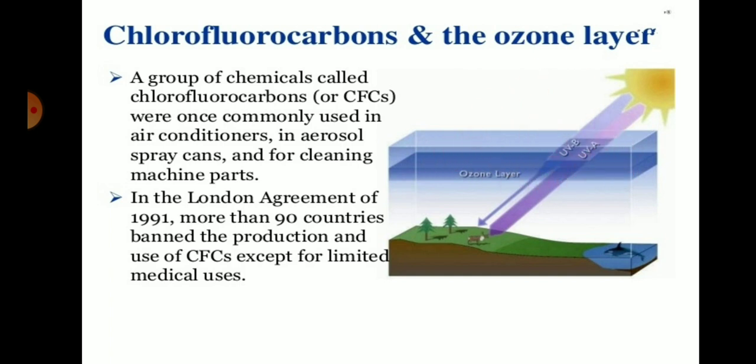A group of chemicals called chlorofluorocarbons were commonly used in air conditioners, aerosol spray cans, and cleaning machine parts. In the London Agreement of 1991, more than 90 countries banned the production and use of CFCs except for limited medical uses, because chlorofluorocarbons harm the ozone layer, which is essential for living organisms to proliferate on the earth's surface, because the ozone layer absorbs the harmful UV light emitted by the sun.